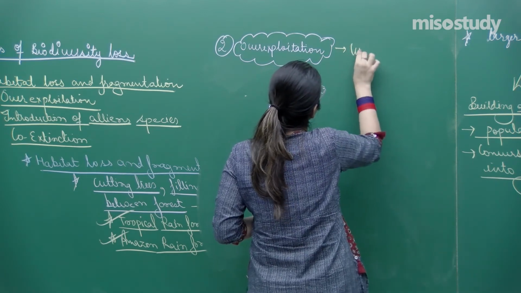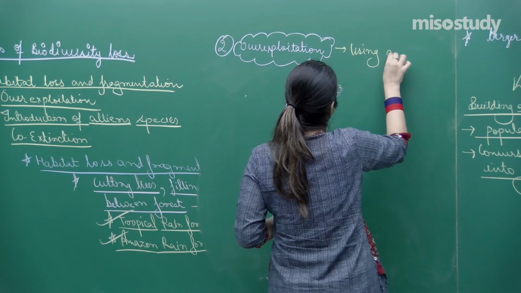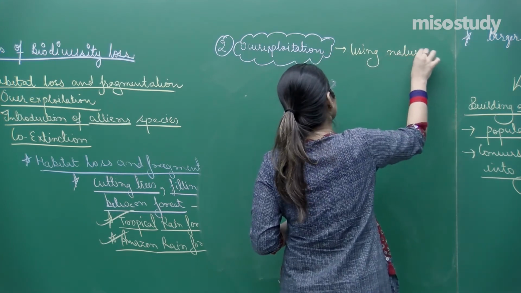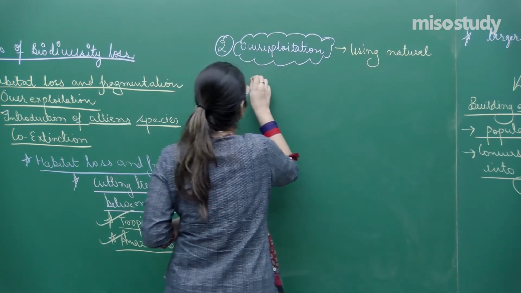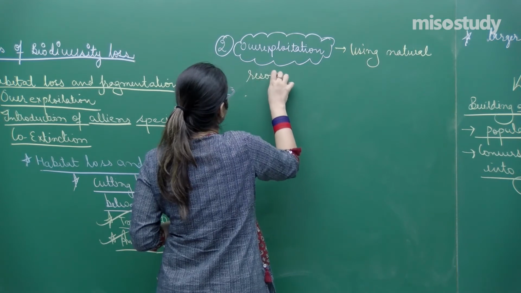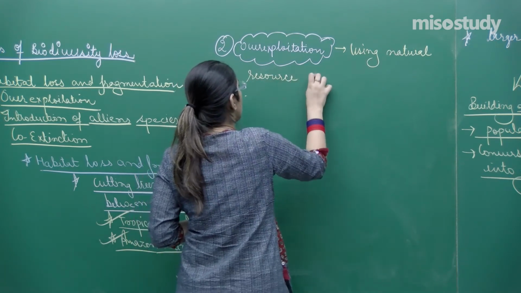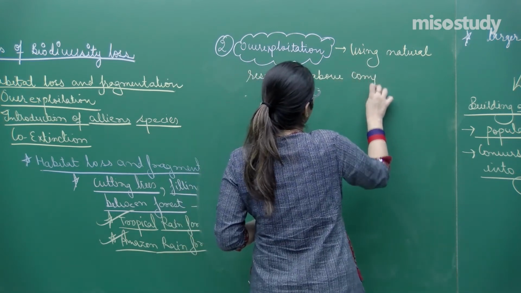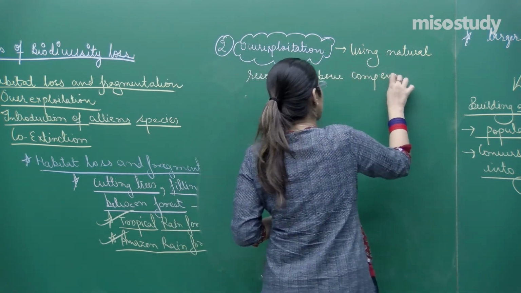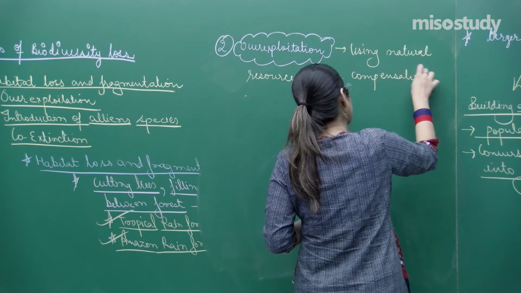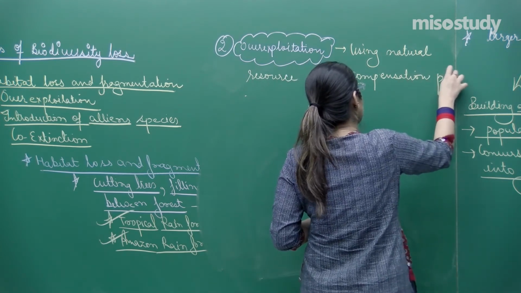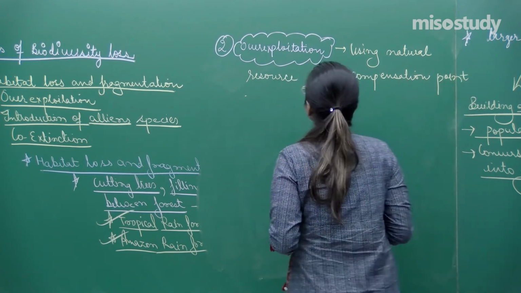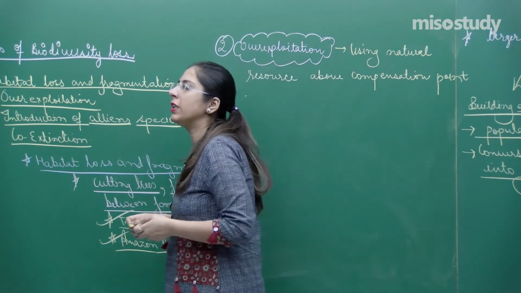So, using natural resources above the compensation point. That means the human need is increased.